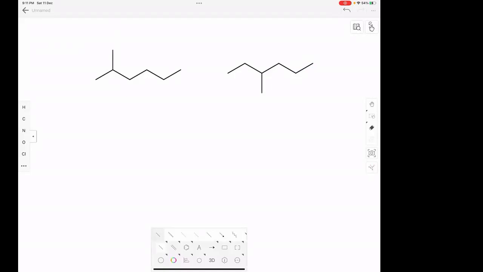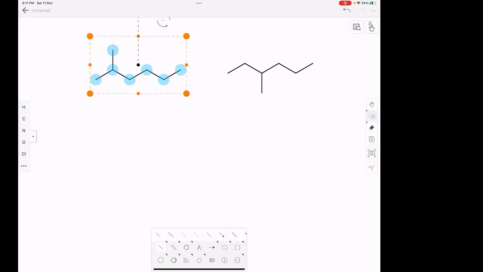Now can you tell me what are these isomers of each other first? Yes, they are isomers of each other, sir. If you count the number of carbons, they will be equal, and by default the number of hydrogens will also be equal, because the degree of unsaturation is 0 here, because it is an alkane. So let me count the number of carbons here. How many carbons are there? 1, 2, 3, 4, 5, 6, 7.